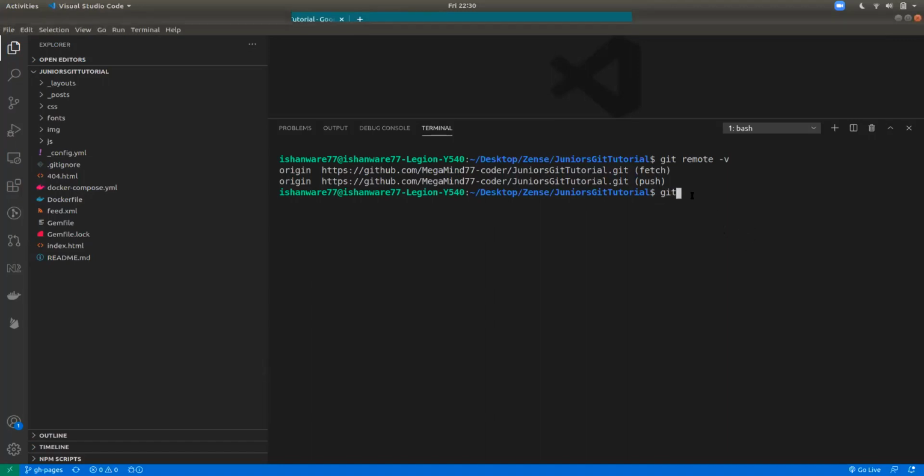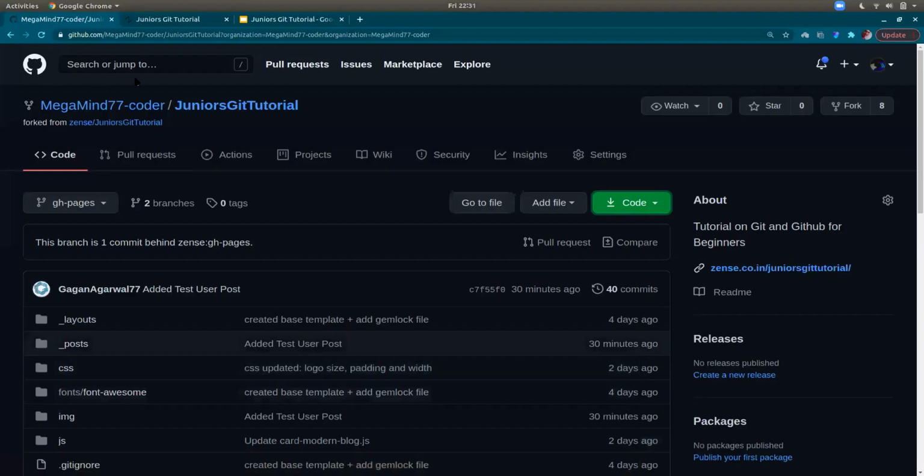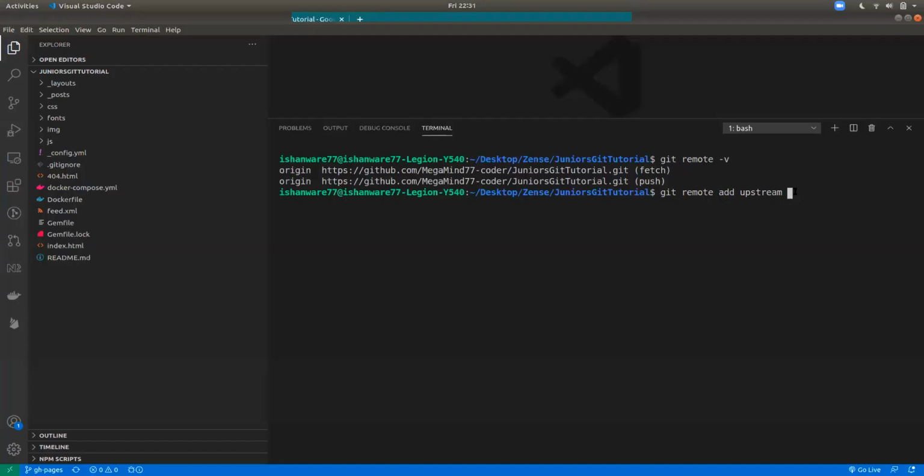To add a remote, I will say git remote add upstream, and now I will copy the link to this repository. This is the link to the main repository, which is Juniors Git tutorial, which I have forked onto my account.